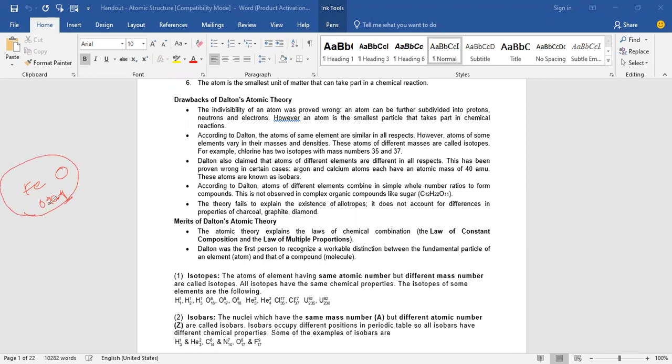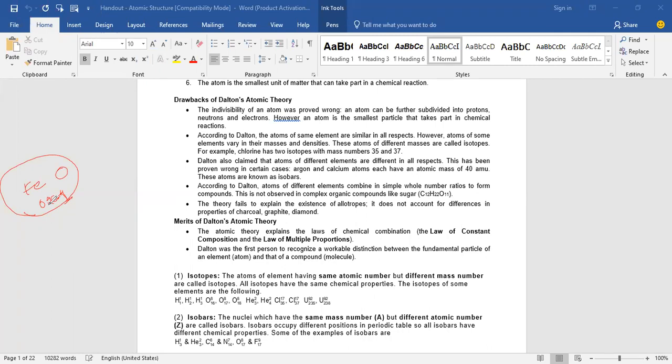There is one more limitation in the Dalton atomic theory: it doesn't explain anything about allotropes. What is the meaning of allotrope? An allotrope is an element which exists in two or more different physical forms. The same element exists in two or more physical forms. That is called an allotrope.